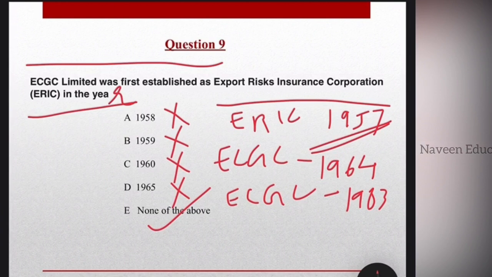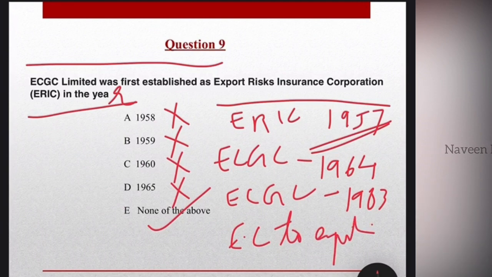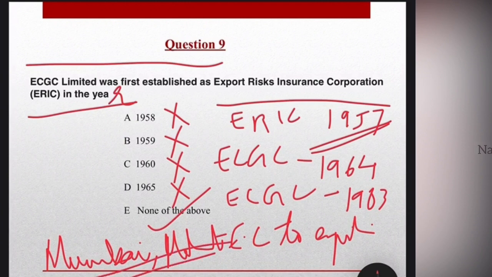These points, the years, are very important, because the year is asked here. It is mainly engaged in providing export credit insurance to the exporters.